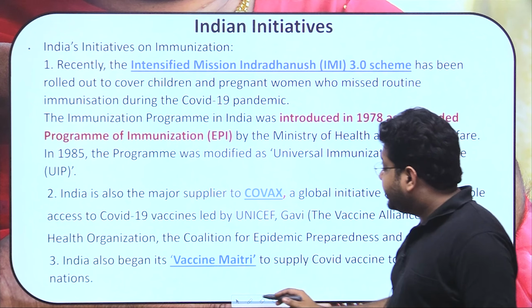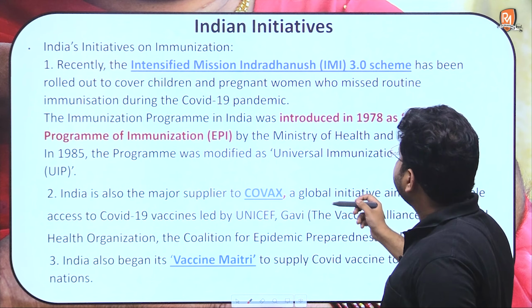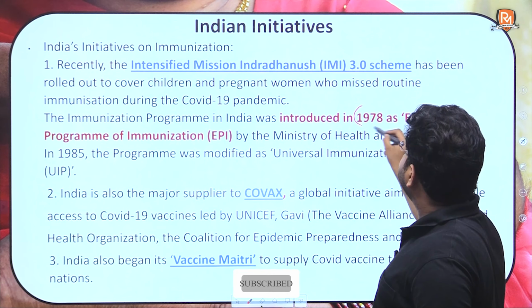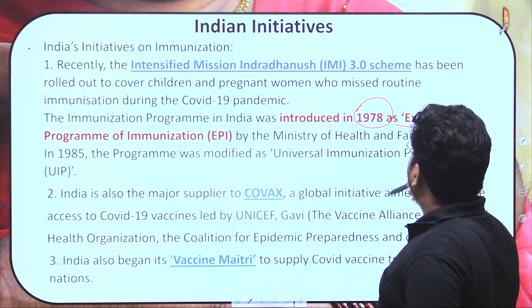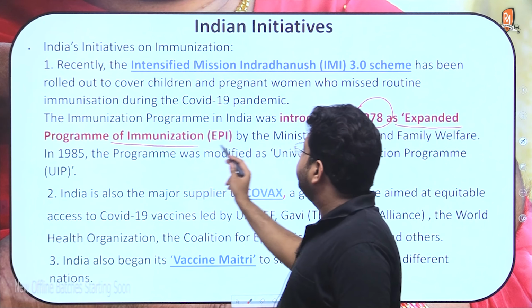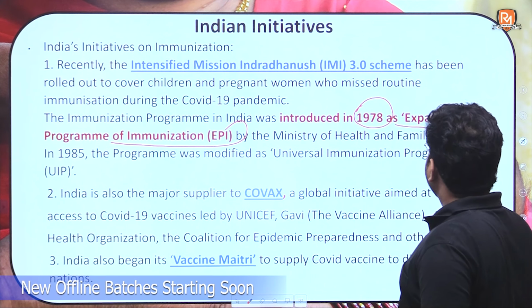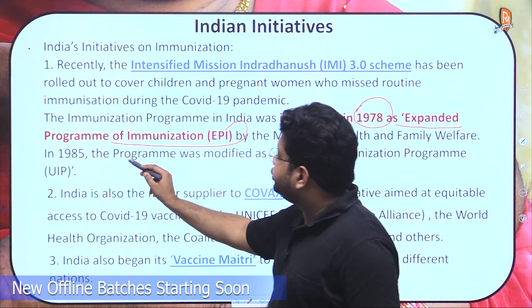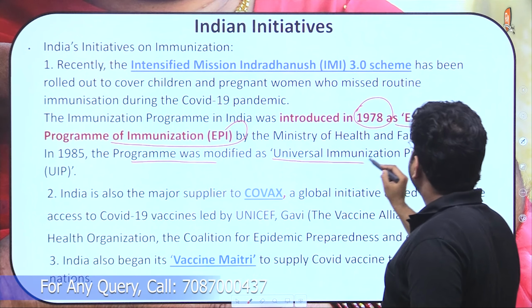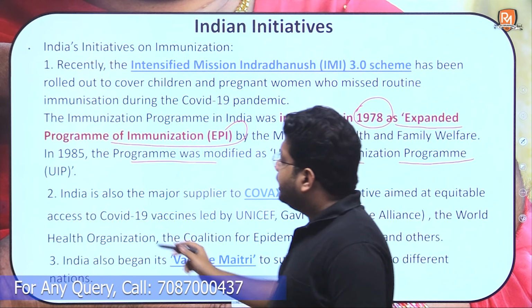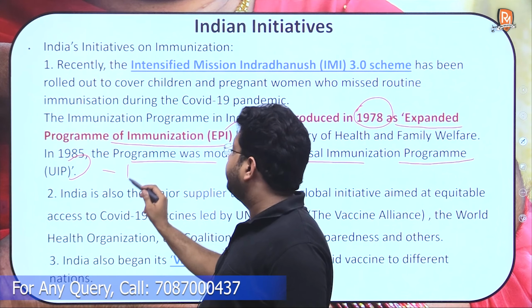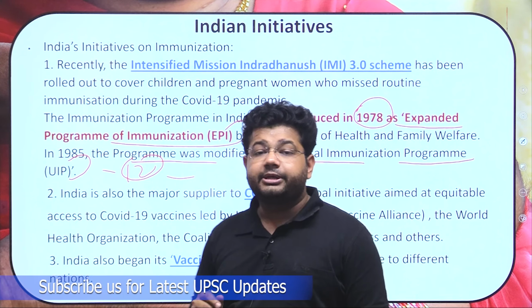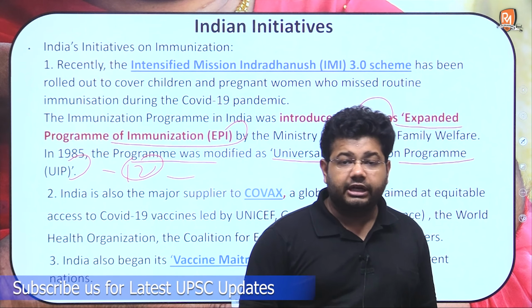So with respect to India's efforts at vaccination, in 1978 India had launched the Expanded Program of Immunization, and in 1985 this was changed to the Universal Immunization Program. Under the Universal Immunization Program, today about 12 vaccines are being administered to children and adults.